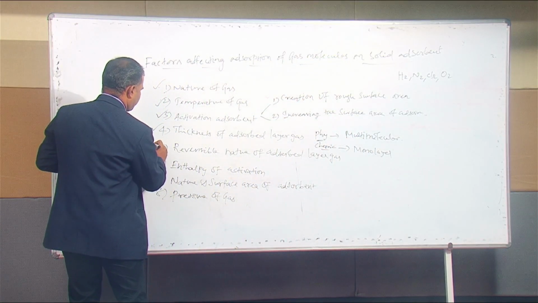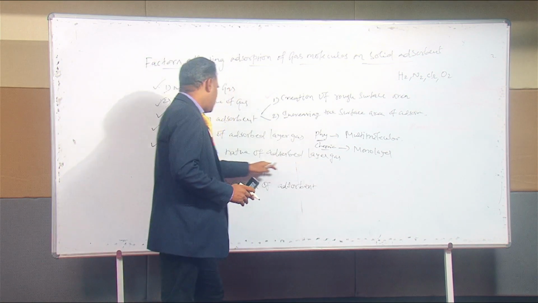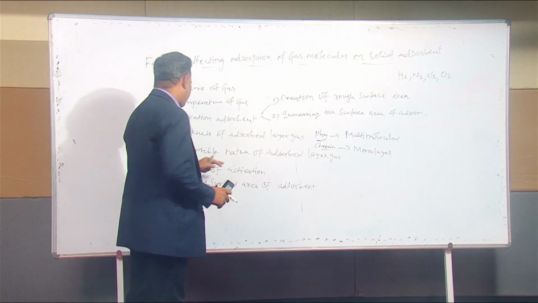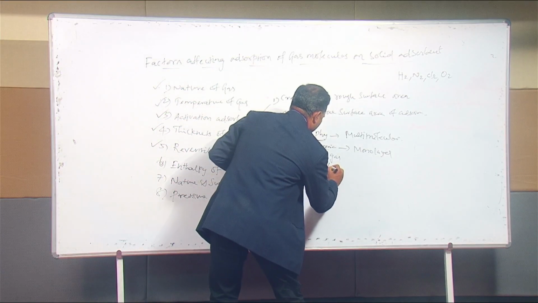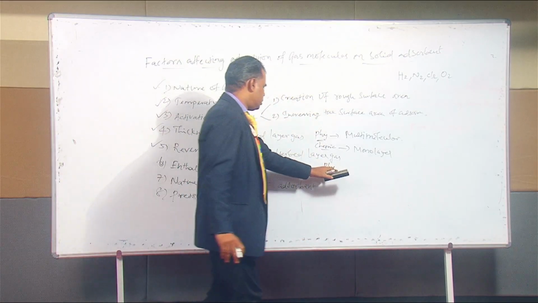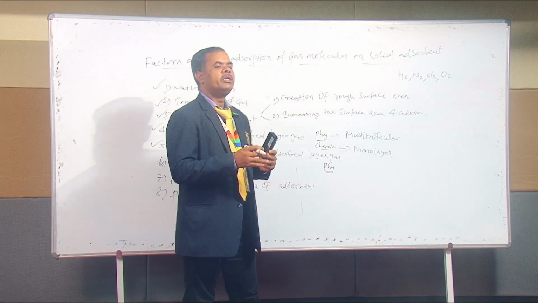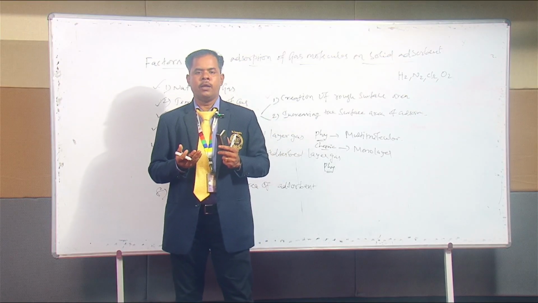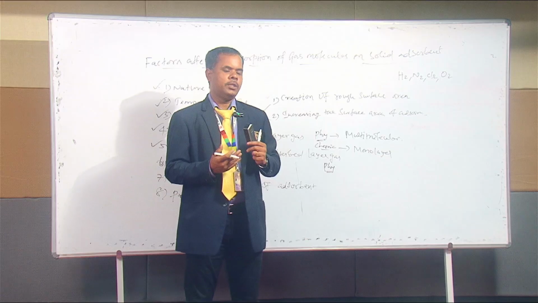The next one, the fifth factor, reversible nature of adsorbed layer of gas. First, the physical adsorption: the gas molecule adsorbed on the solid adsorbent can be reversed under the same condition of temperature as well as pressure.